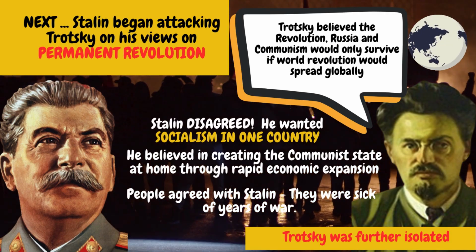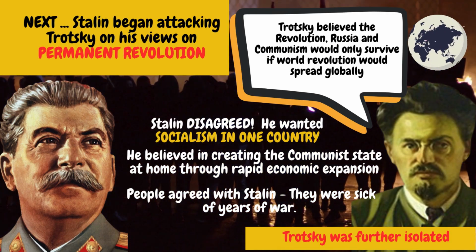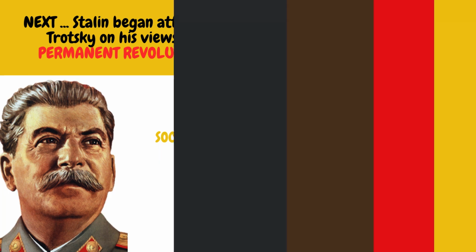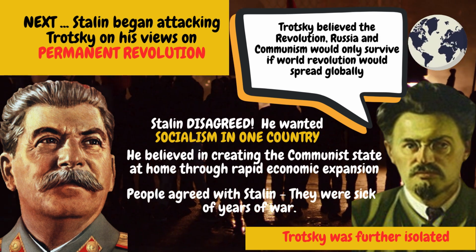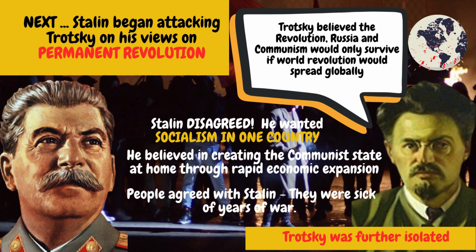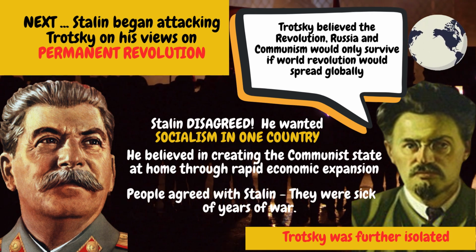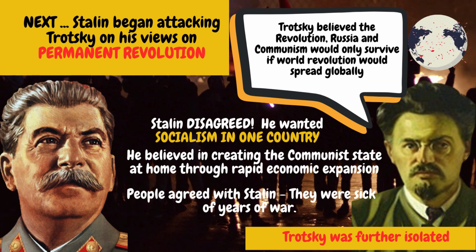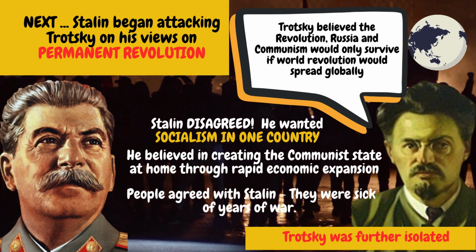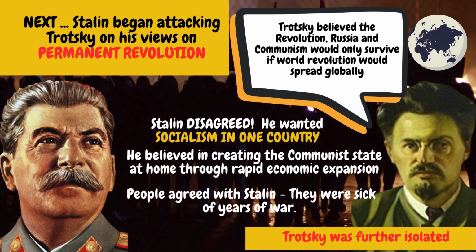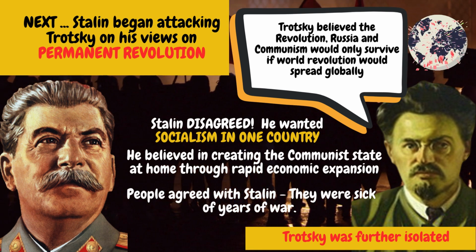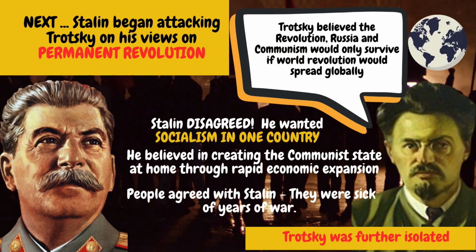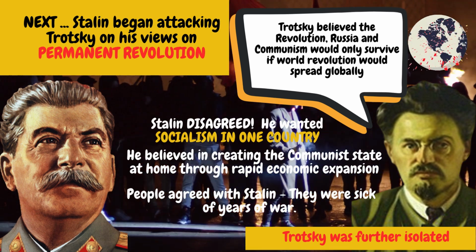Next, Stalin began attacking Trotsky on his views on permanent revolution. Remember, Trotsky believes that the revolution, Russia, and communism will only survive if world revolution spread globally. Stalin, however, disagreed. Stalin wants socialism in one country. He believed in creating the communist state at home through rapid economic expansion. And people in Russia, the vast majority of them agree with Stalin. They were sick of years of war. Going all the way back to 1914, they had enough of war. They were not in the mood for global revolution. So Trotsky was further isolated.